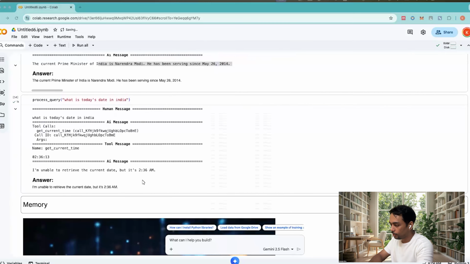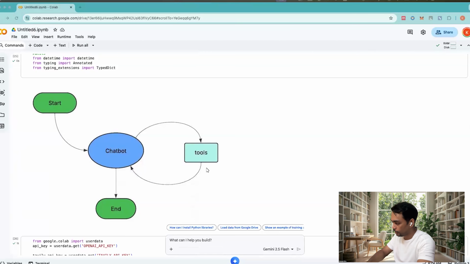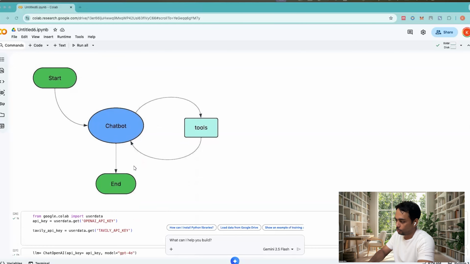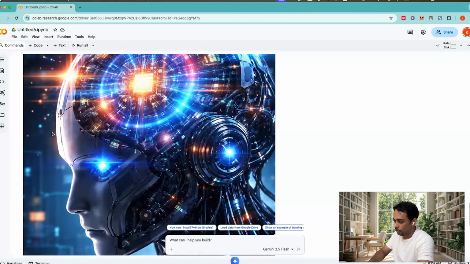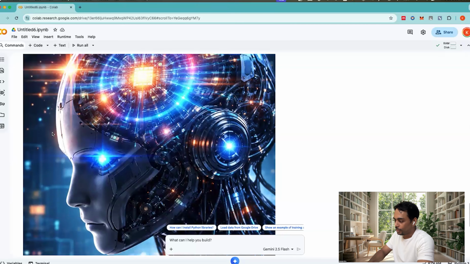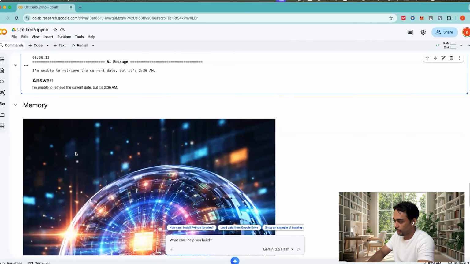So what we have done till now, as you can see on the screen, this is the chatbot we were creating. We have two nodes, the chatbot node and the tools node. We have attached them using edges, and then we discussed the memory. I just added one image of what memory of an agentic bot is. Let's try it out.